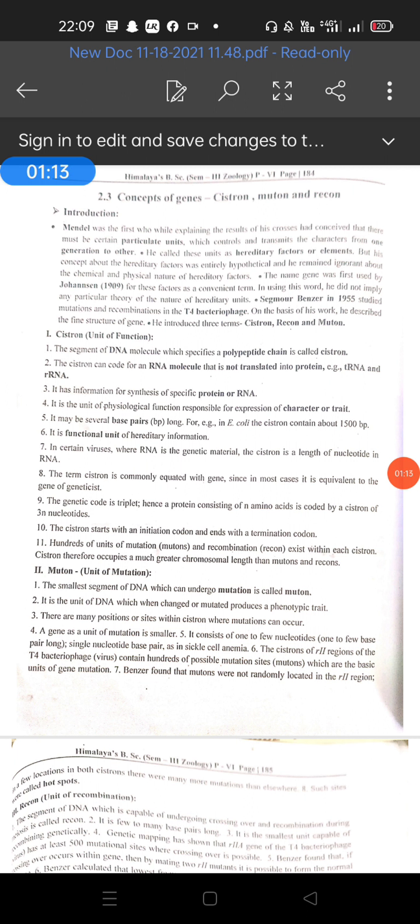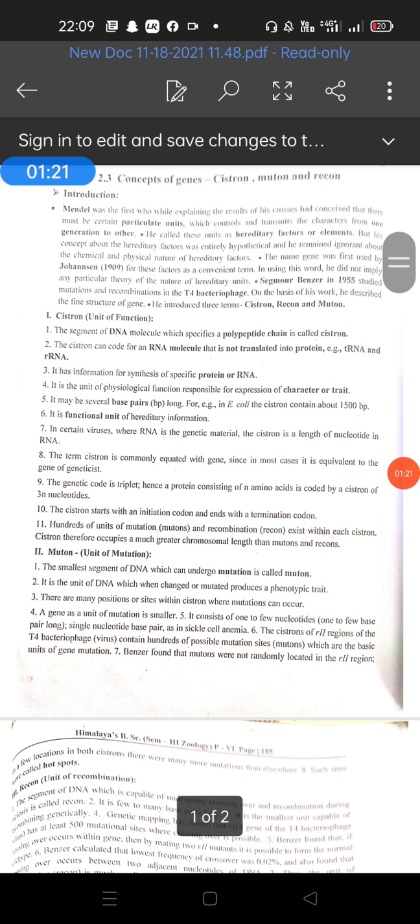The name gene was first used by Johannsen for these factors as a convenient term. In using this term, he did not imply any particular theory of the nature of hereditary units.